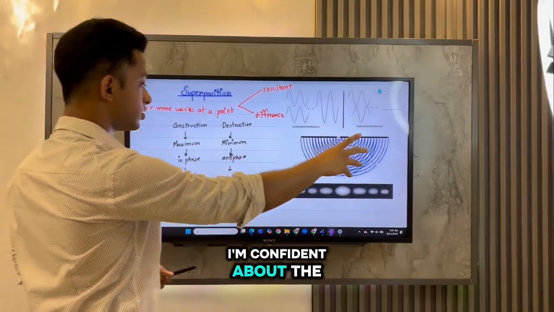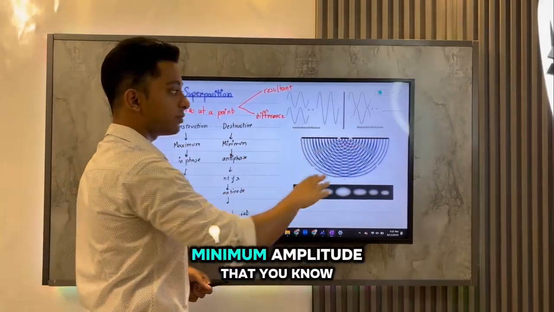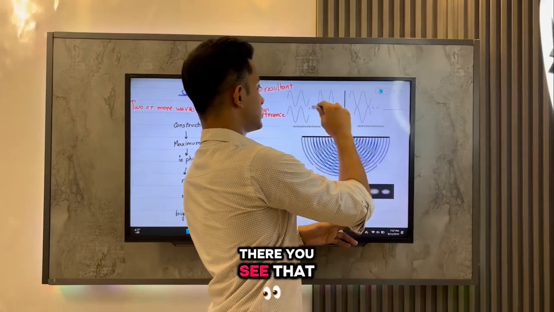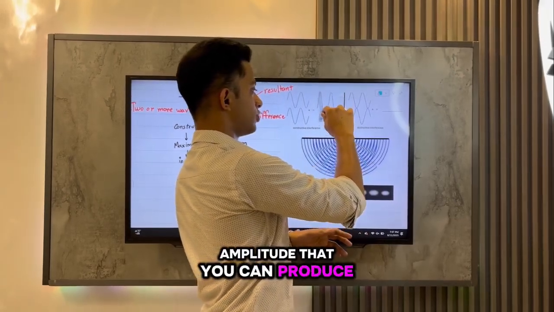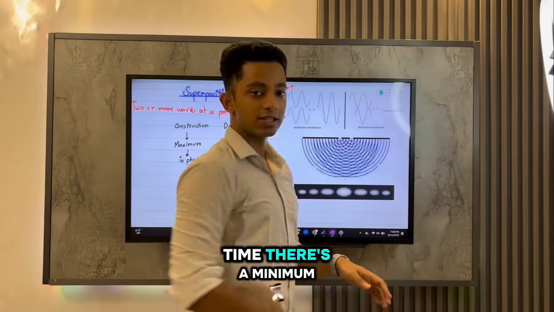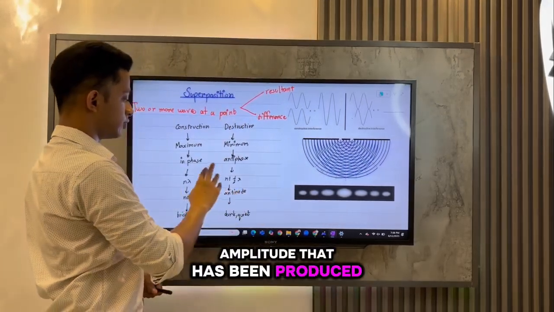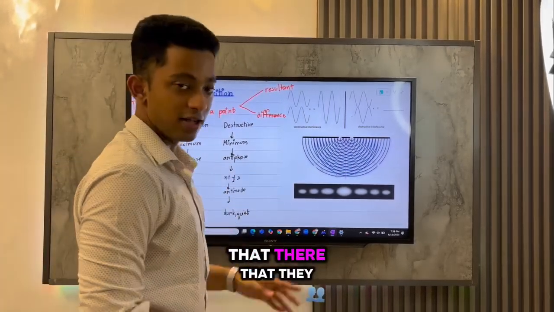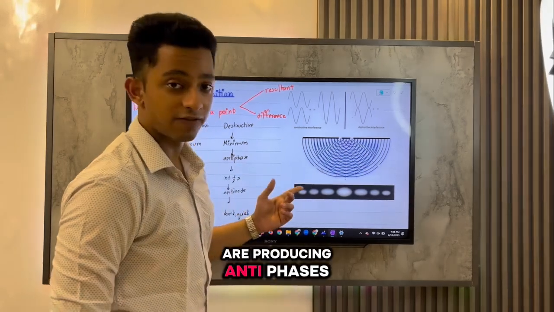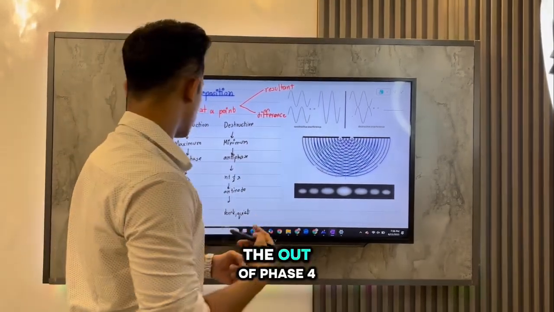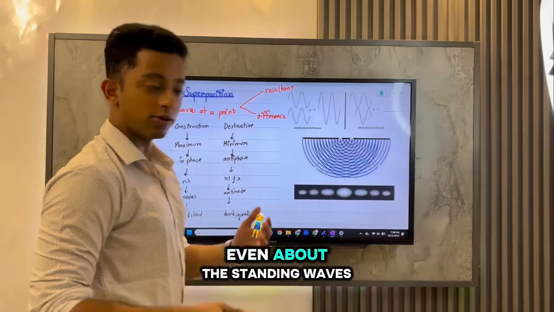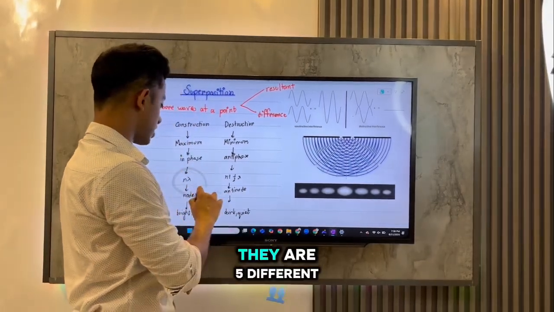And talking about destructive interference, which will give a minimum amplitude: here you see that in constructive superposition there is a maximum amplitude that you can produce, whereas at the same time in destructive superposition there is a minimum amplitude being produced, and they are produced in antiphase, exactly out of phase.